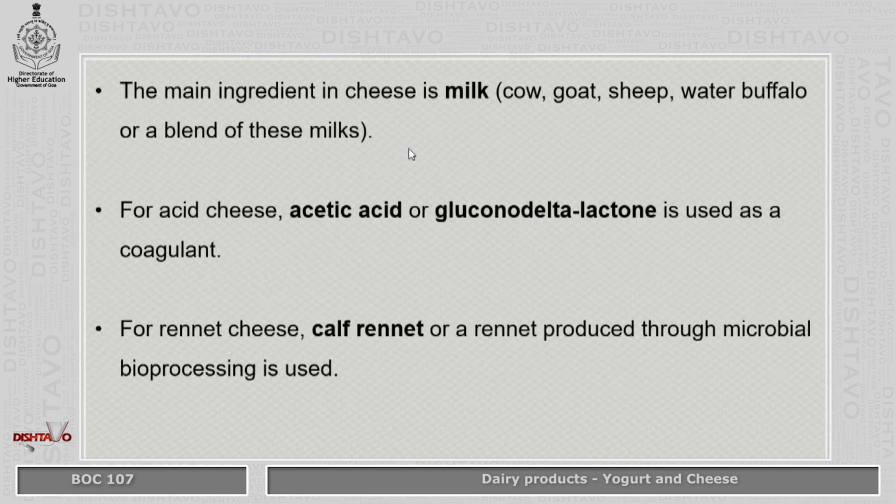Now the main ingredient to make cheese is definitely milk. It can be from a cow, goat, sheep, water buffalo, or a blend of all this milk. Now for acid cheese, acetic acid or glucono-delta-lactone is used as a coagulant, whereas for rennet cheese, the enzyme from a calf, that is calf rennet, or a rennet that is produced through microbial bioprocessing is used.